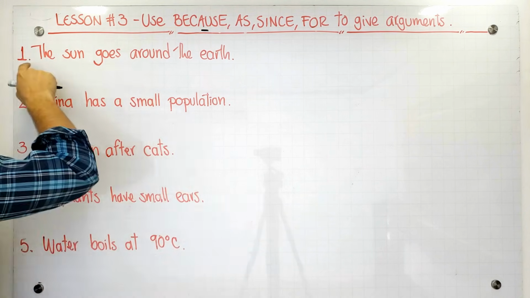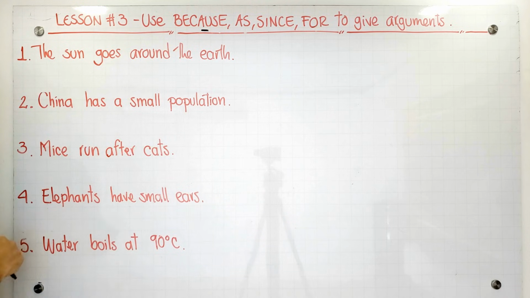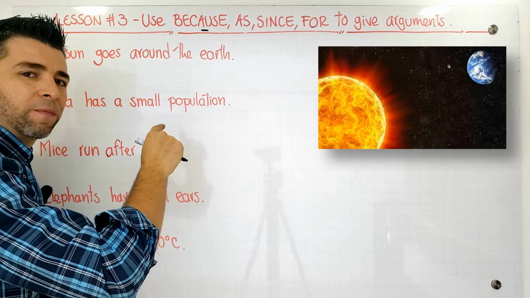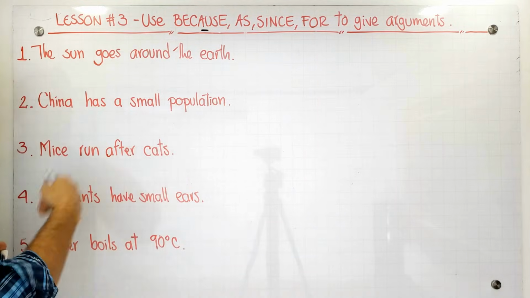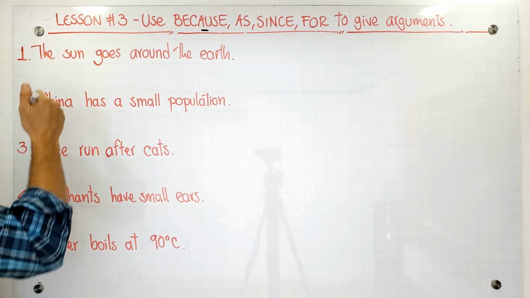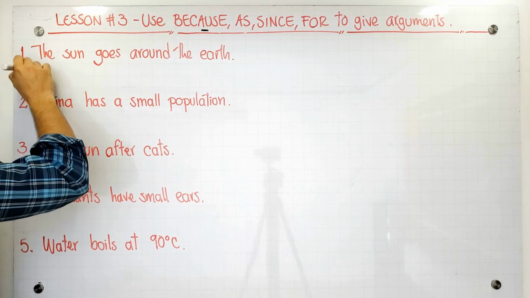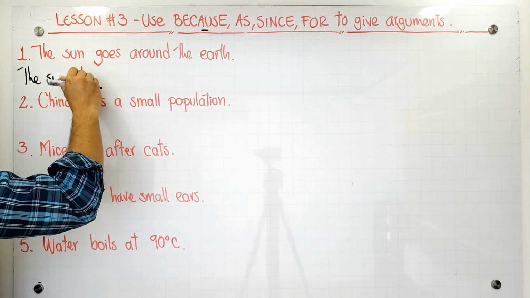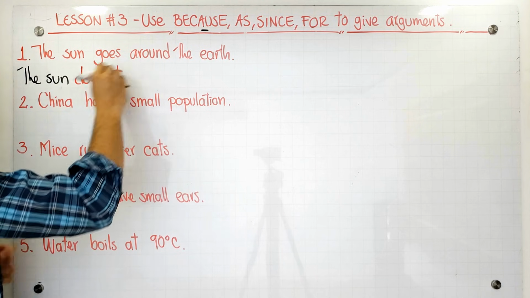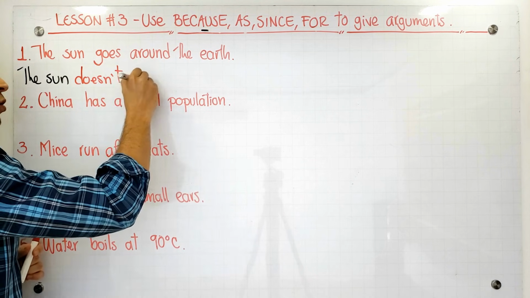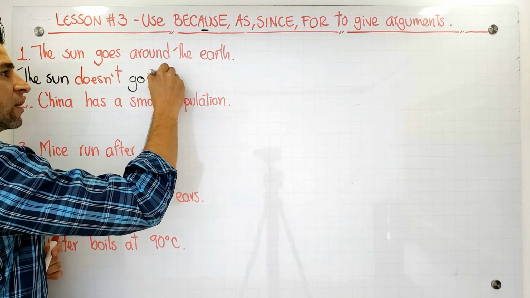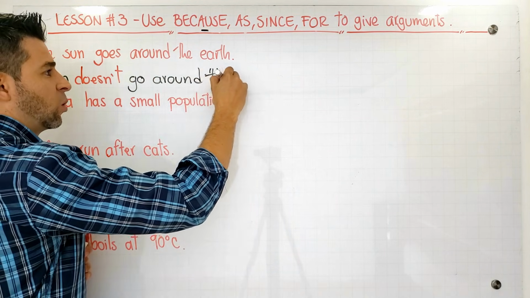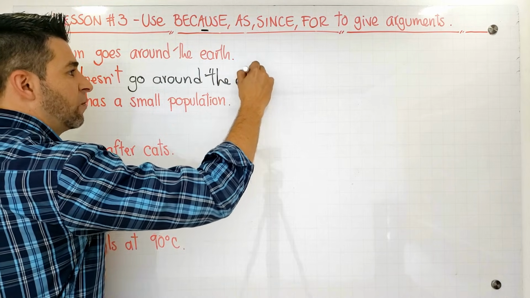Yes? Look at this number 1. The sun goes around the earth. Is this true or false? What do you think? This is not true. In this case, as this is not true, we're going to start with a negative sentence. For example, I can say something like this. The sun doesn't, okay, doesn't what? Doesn't go around the earth. This is going to be the first part of the pattern.